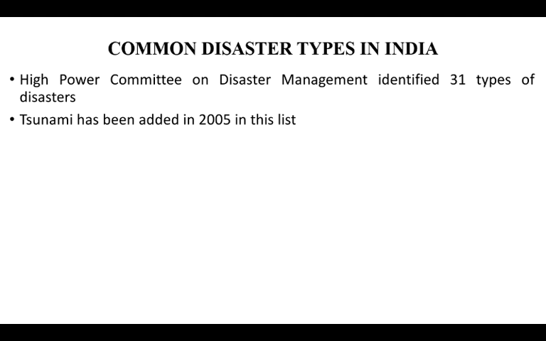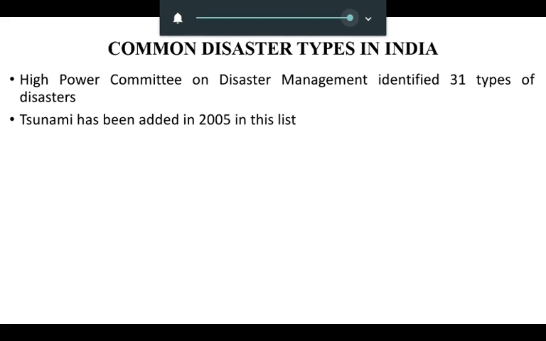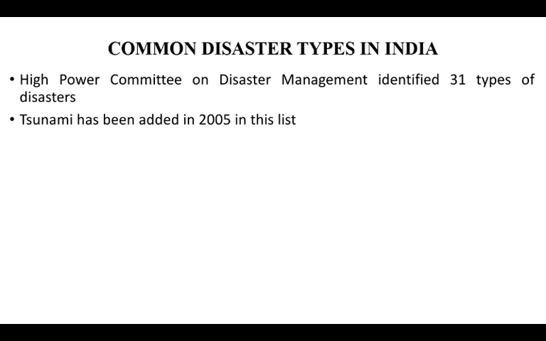Module 5. The common disaster types in India. The High Power Committee on Disaster Management identified 31 types of disaster. Tsunami has been added in 2005 in this list.